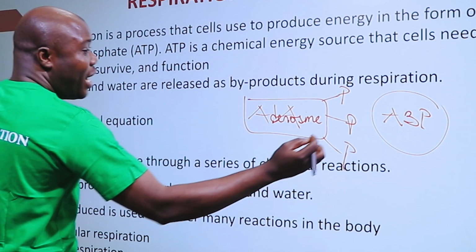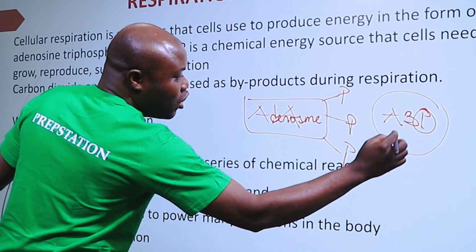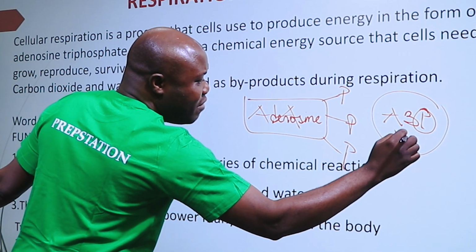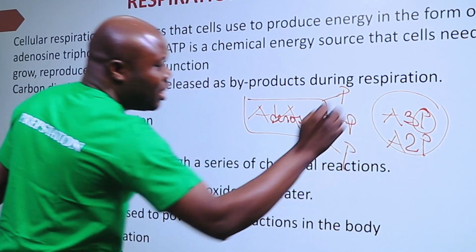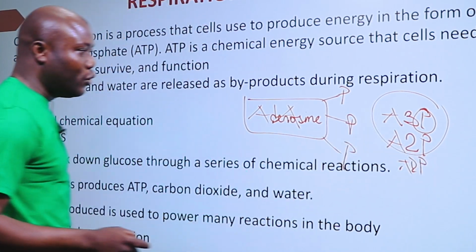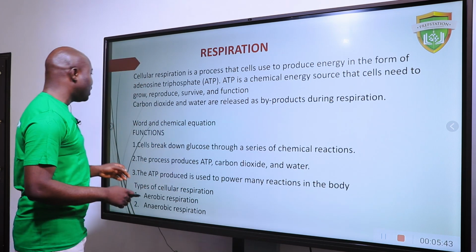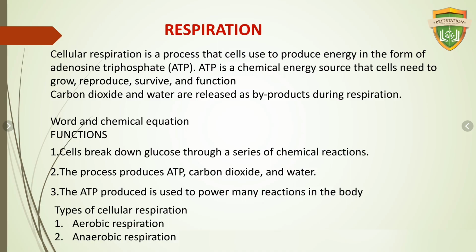Now, when the energy is consumed, the phosphate group here is reduced. So it will be reduced to ADP, which is adenosine diphosphate. We may not be able to go into that detail now, but I want you to stay with me. Let's move on. Now, carbon dioxide and water are released as byproducts during respiration.